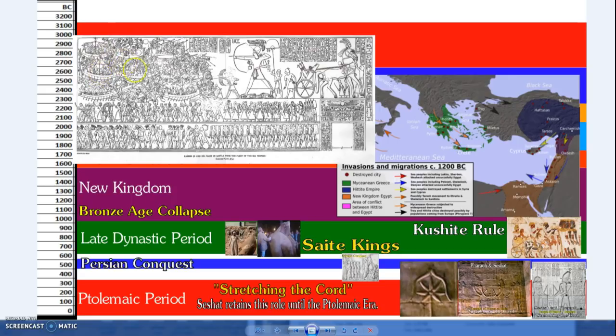There's a card anyway. That's just an illustration of it, but that's the Battle of the Nile Delta, where the Sea Peoples were defeated in one particular battle. But whether the Bronze Age collapse was because of the Sea Peoples in these invasions, now the Sea Peoples were moving on land as much as they were moving on the sea. So that's the term that's often given to them.